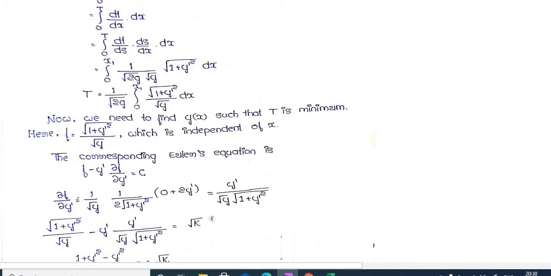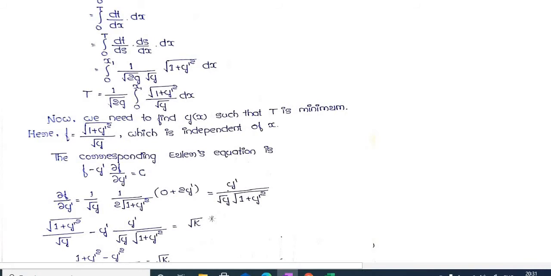First of all we want to calculate ∂f/∂y'. With respect to y', treating y as constant, we get 1/√y times 1/2 times 1/√(1 + y'²), and the derivative of 1 + y'² is 2y'. The 2's cancel, giving y'/(√y √(1 + y'²)).